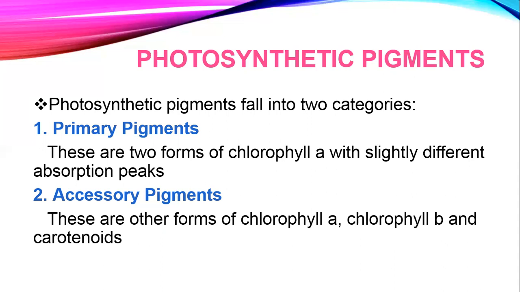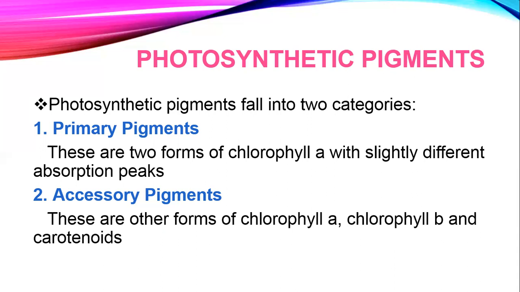Now we have to see which pigments are coming into the primary pigments and which pigments are coming into the accessory pigments. Primary pigments include two forms of chlorophyll a. Now these two forms of chlorophyll a are slightly different from each other. And why are they slightly different? Because they have slightly different absorption peaks.